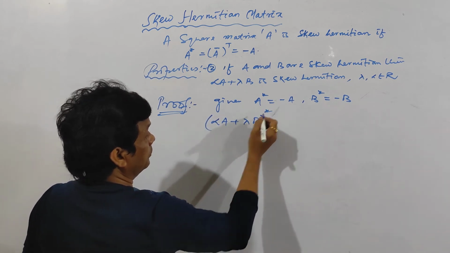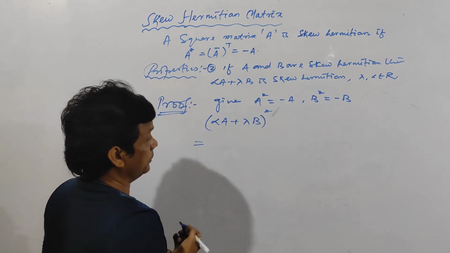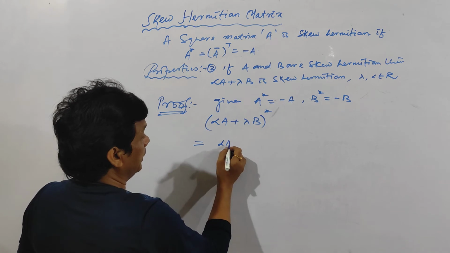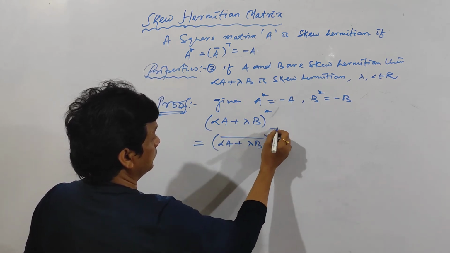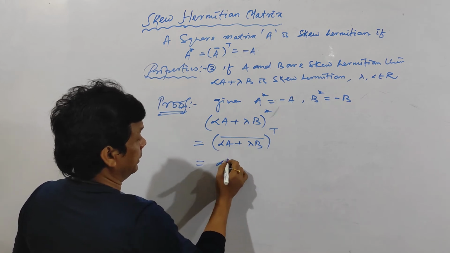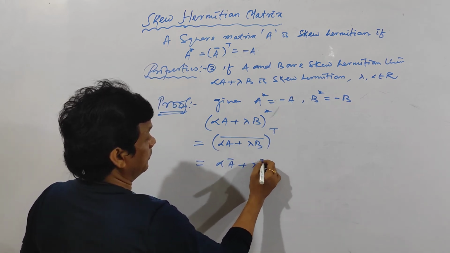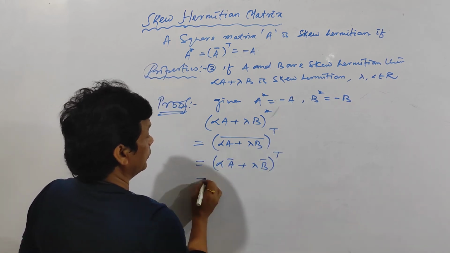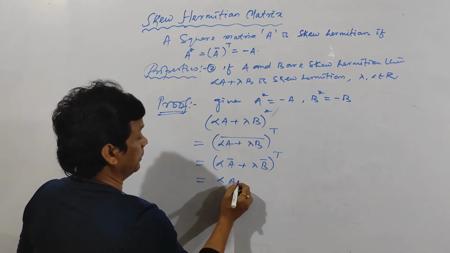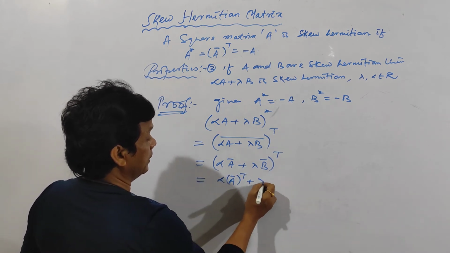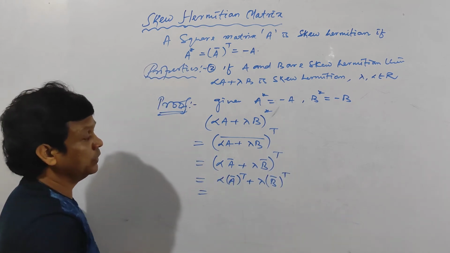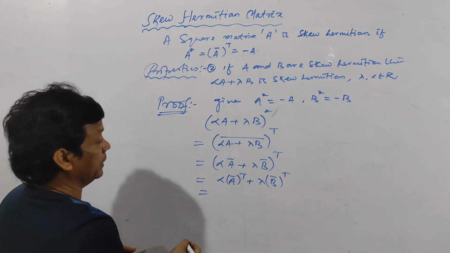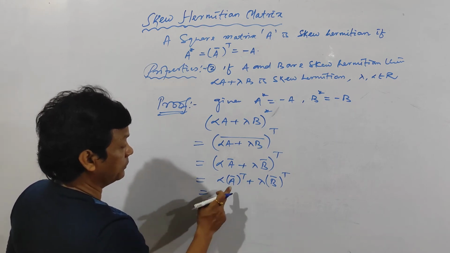So take its transpose conjugate. It will be (alpha A plus lambda B) whole bar. Then take the transpose of this one. This is alpha A bar plus lambda into B bar. I am applying the property directly. So take the transpose: alpha into A bar transpose plus lambda into B bar transpose. Because alpha and lambda are real numbers, their conjugate will be the same thing, and the transpose of a constant is itself, no change.